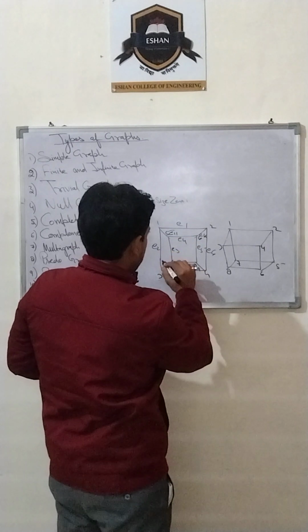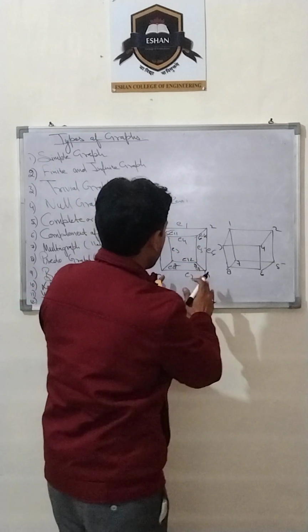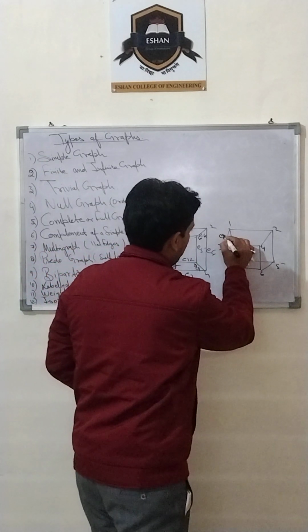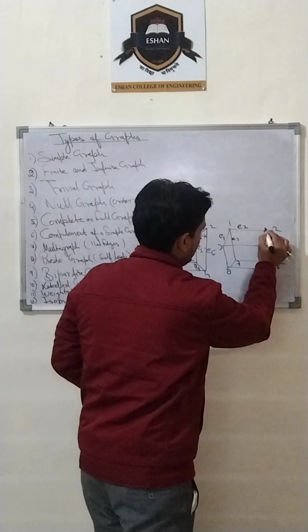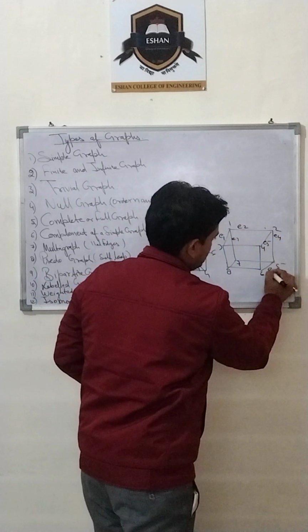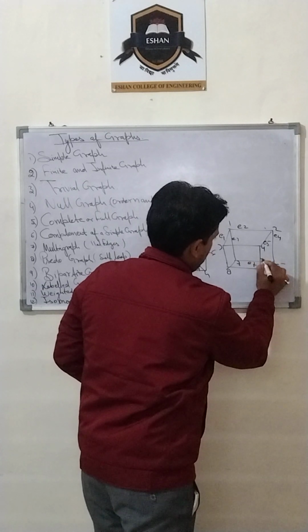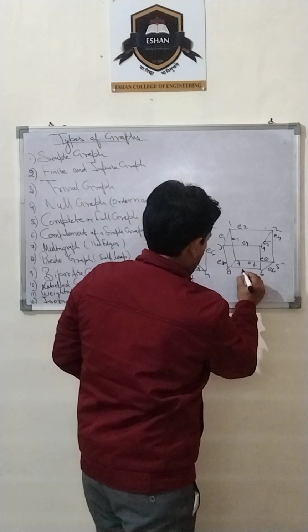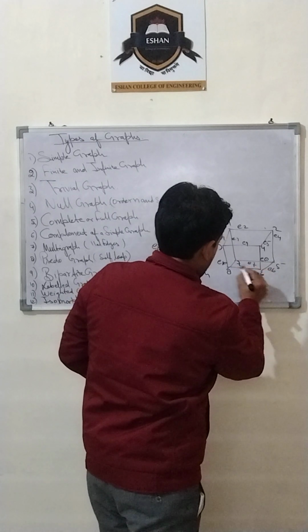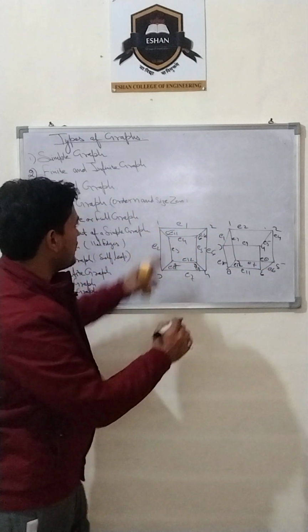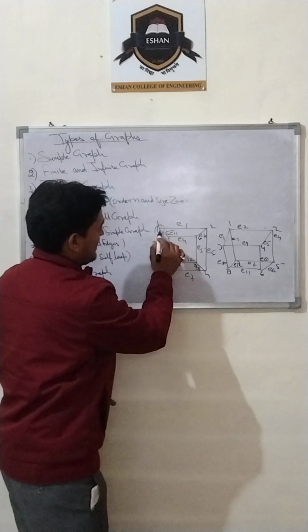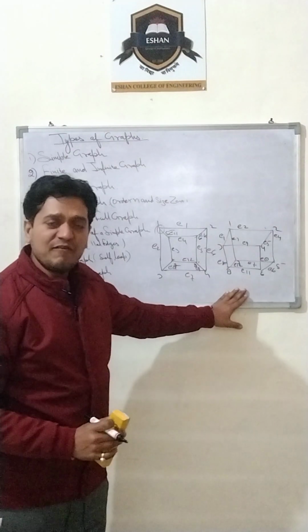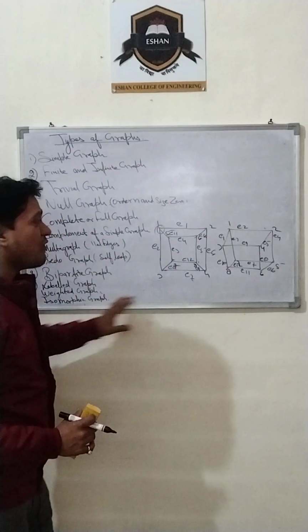E11 and E12. So there are 8 vertices and 12 edges, and likewise the other graph also has 12 edges, E1, E2, E3, E4, E5, E6, E7, E8, E9, E10, E11 and E12. The corresponding vertices have degree 3: 1, 2, 3, 4, 5, 6, 7, 8. Here all 8 vertices have the same degree, which is 3. This is called an isomorphic graph.